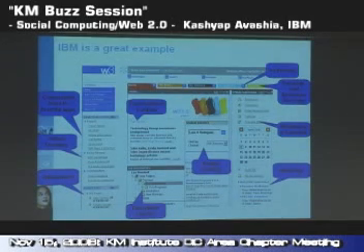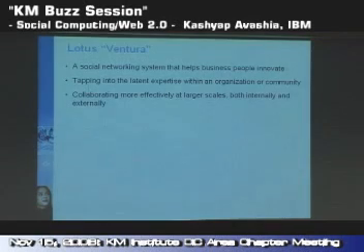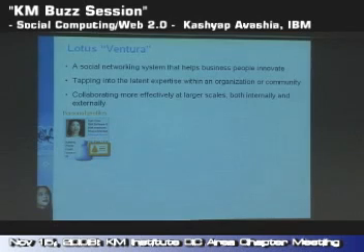So again, we keep adding functionality to our W3, and the need of the hour is, again, social computing. And so IBM came up with a product called Ventura, and most of the components of Ventura are in use internally at IBM in different forms. I'll talk about each of the components of Ventura, which basically ties all these components together on a single platform. The first thing is personal profiles, and in the following slides I'll dive a little deeper into all these components.